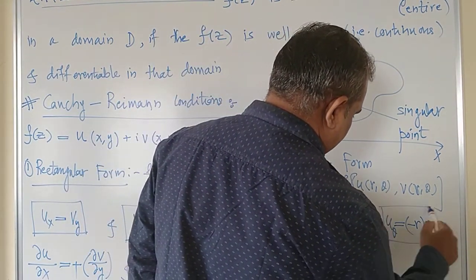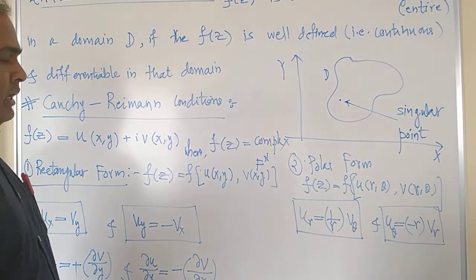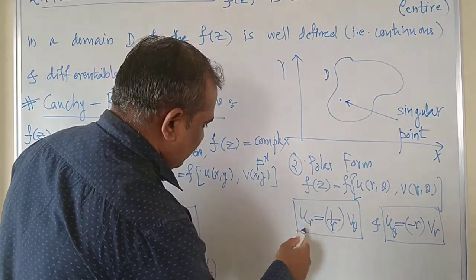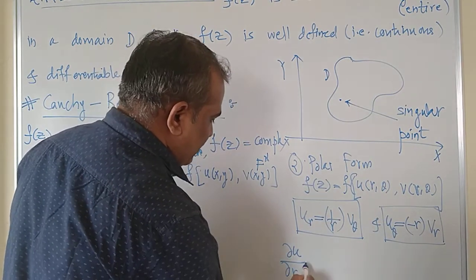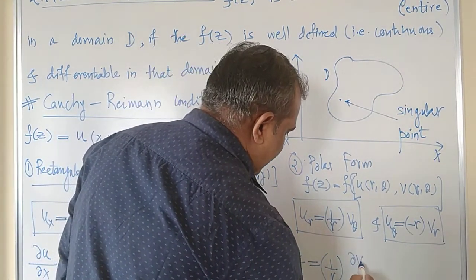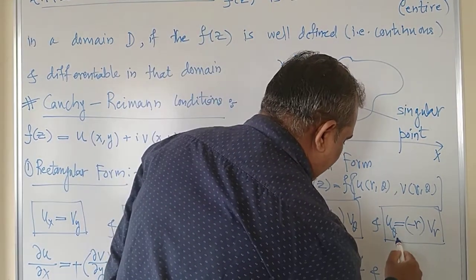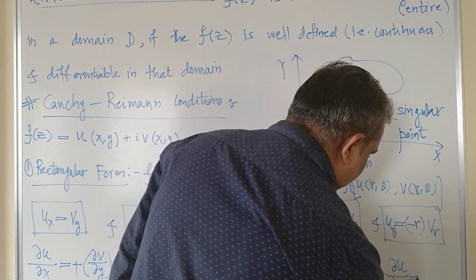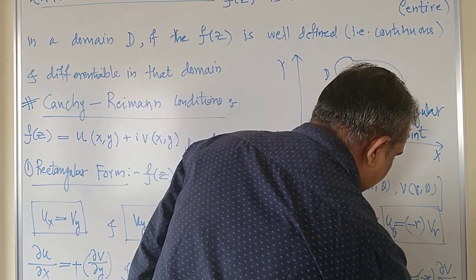These conditions are mentioned in various ways in various books. So these are also partial derivatives, and more precisely you can write the partial derivatives also. So u_r is nothing but differentiation of u with respect to r. So ∂u/∂r is equal to 1 upon r times ∂v/∂theta. This is the first condition, and the second condition is ∂u/∂theta is equal to minus r into ∂v/∂r.